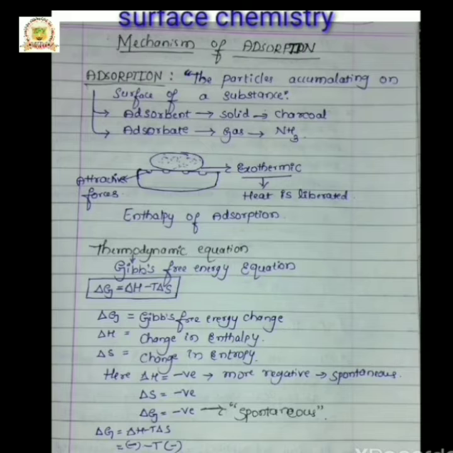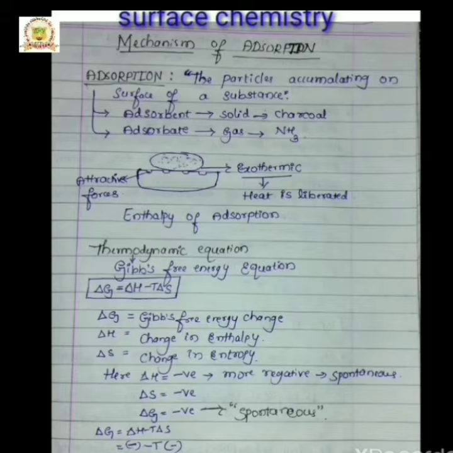Why does adsorption take place? Due to the fact that the surface particles of the adsorbent are not in the same environment as a particle present inside. Because at the surface, unbalanced attractive forces are there, and inside the bulk, balanced forces are present. So the same environment is not possible for both surface and bulk.